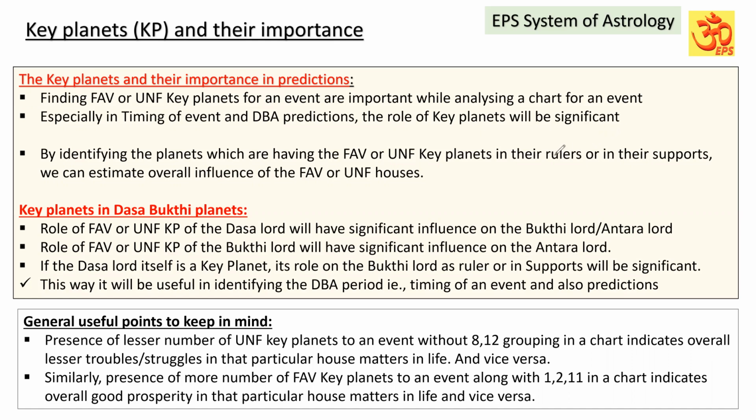By identifying the planets which are having favorable or unfavorable key planets in their rulers, it means what? A planet can have a good key planet in its star lord or sublord, or a planet can have an unfavorable key planet for an event in its ruler as star lord or sublord. So it can directly get the influence of the favorable or unfavorable key planets, or through their supports, as we discussed. In that way, we can estimate the overall influence of the favorable or unfavorable houses a particular planet is having.